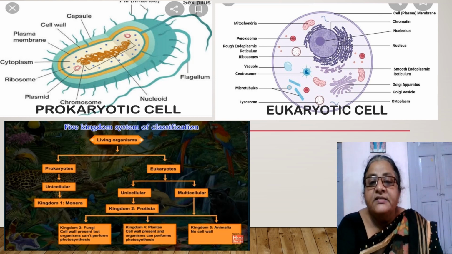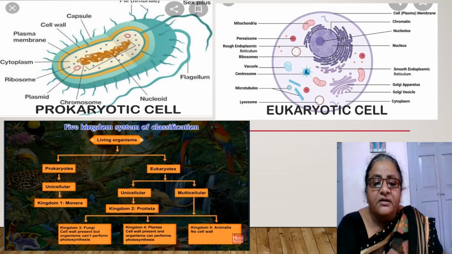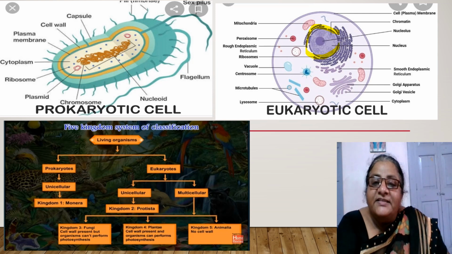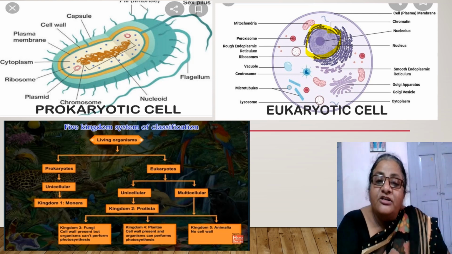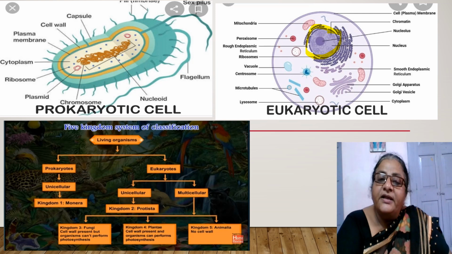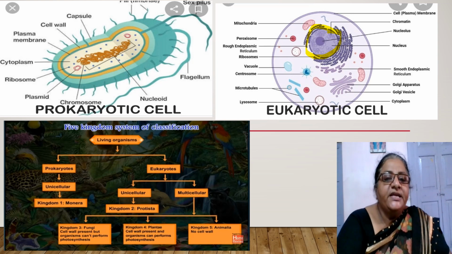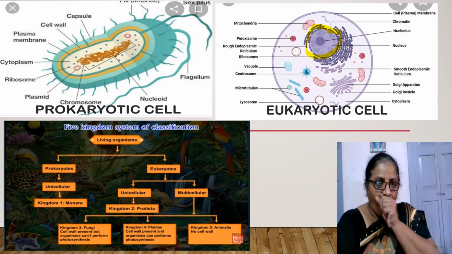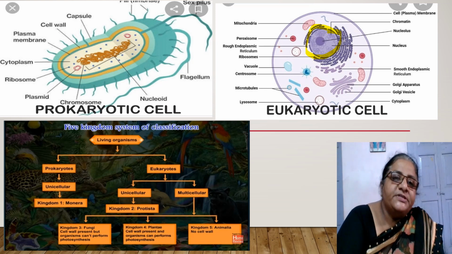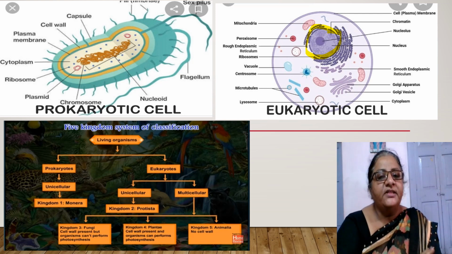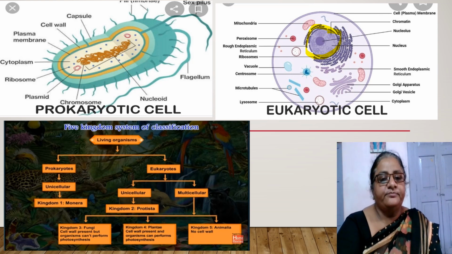With the help of this pointer, I will show you the nuclear membrane. This yellowish color is the nuclear membrane. Because of the nuclear membrane, we can see the nuclear material, that is nucleoplasm and nucleolus, as a nucleus. But in the prokaryotic cell, as the nuclear membrane is absent, we cannot see the nucleus. All the nuclear material is in contact with the cytoplasm.